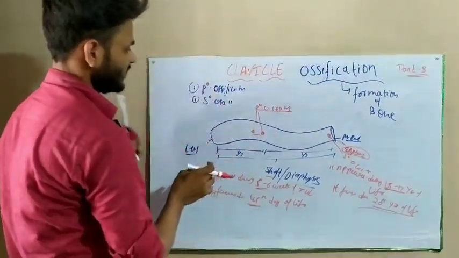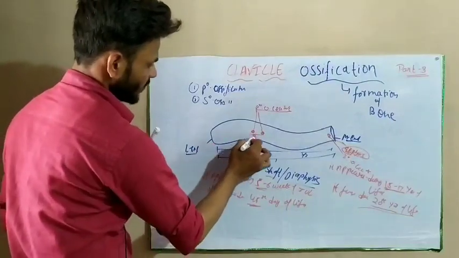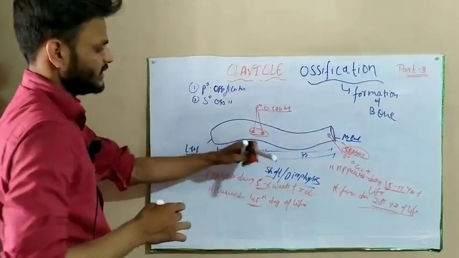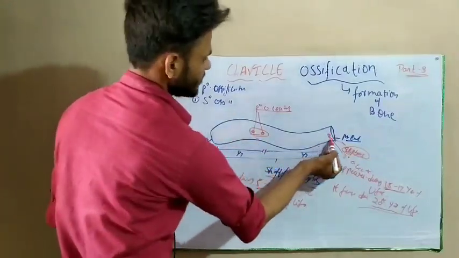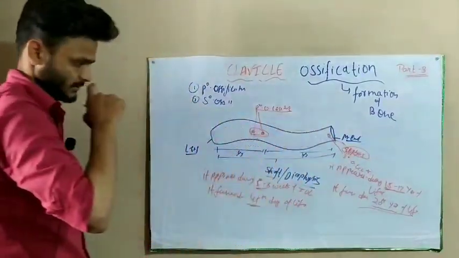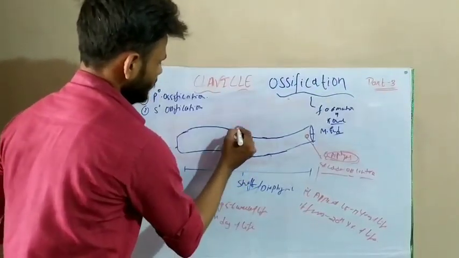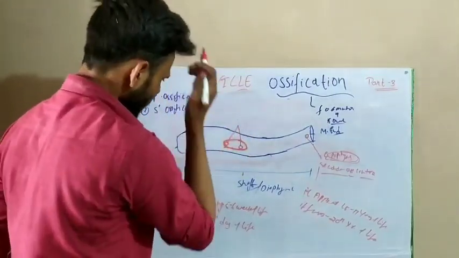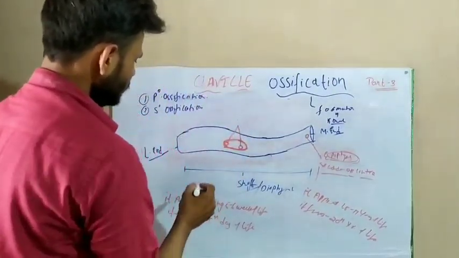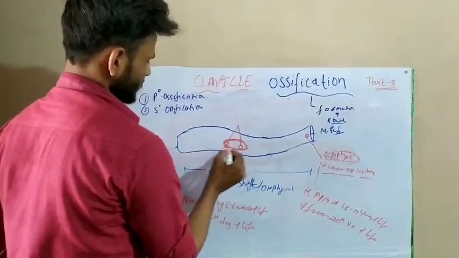Clavicle is the only long bone where two primary ossification centers are present, and they are present on the shaft. This is our secondary ossification center. This is the primary center of ossification.